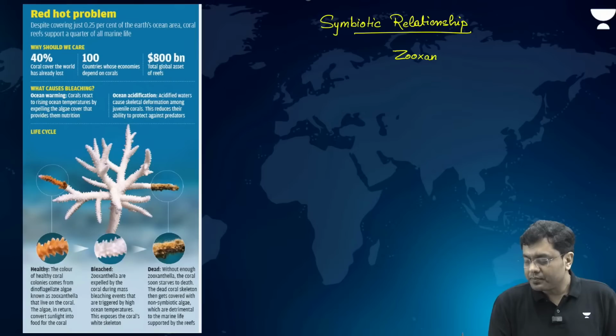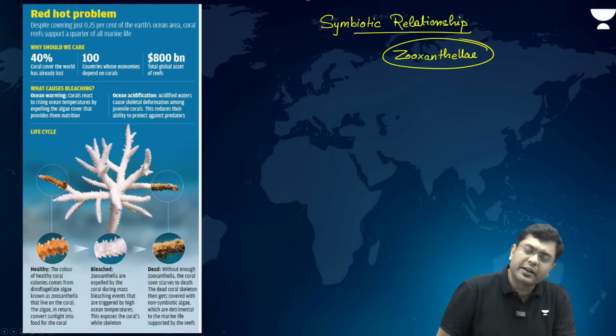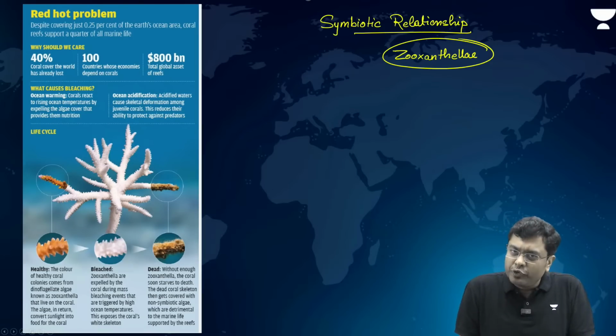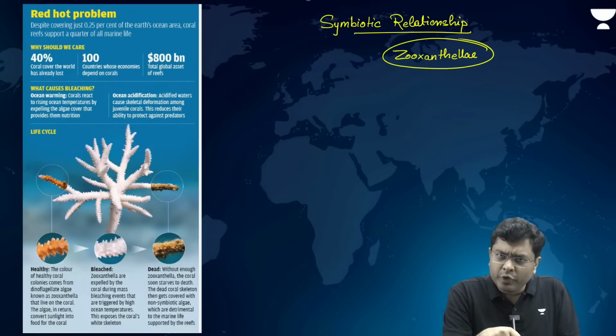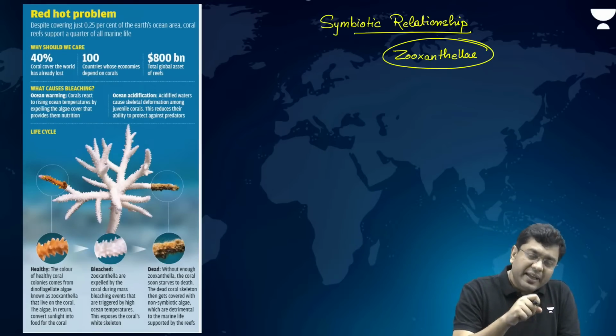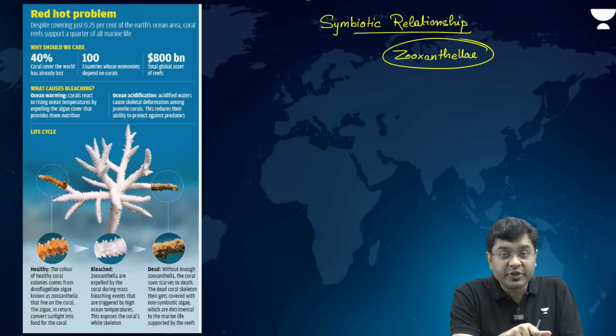Now this zooxanthellae, which sticks on, as you can see, on the tentacles of these corals, provides it the vivid coloration. And that zooxanthellae gets its nutrients from the corals. That is the benefit of it. And then it is able to carry out photosynthesis. Being the algal species, it carries out photosynthesis and produces food. Now that food is then utilized by the corals and the other species in the marine ecosystem.